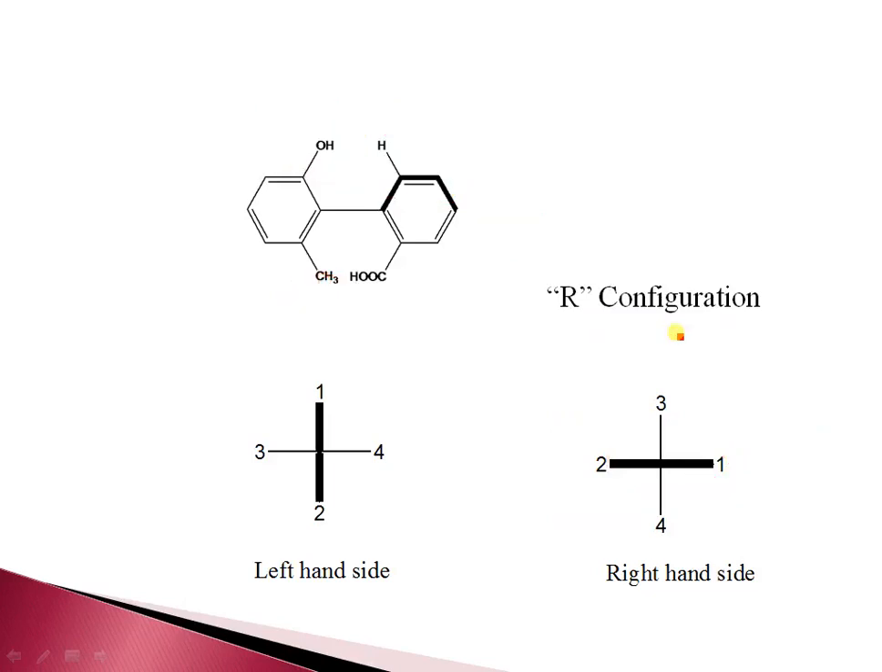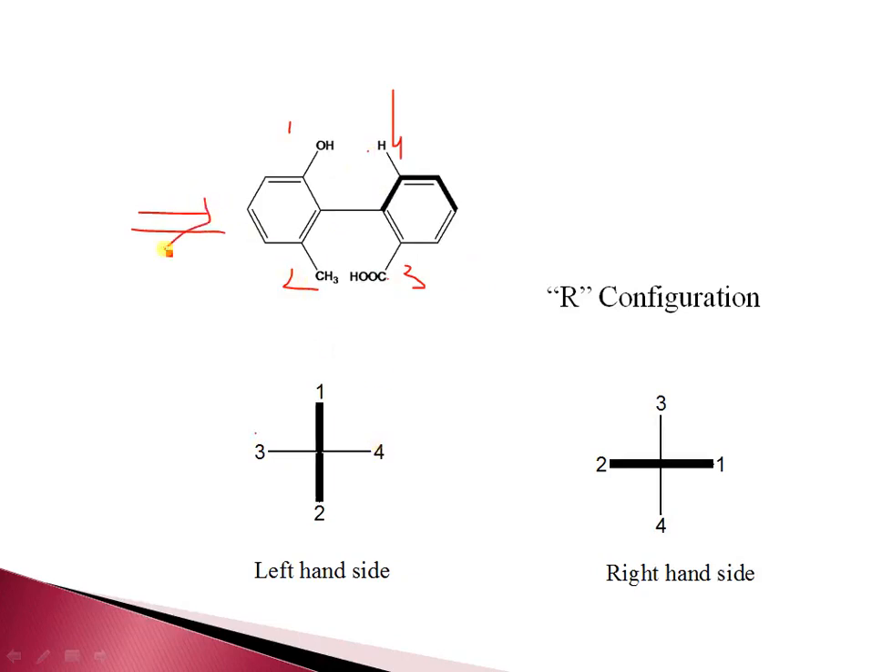I repeat again, assign the priority first to the nearest group, like this, from this side, the nearest groups like 1 and 2, and move far away in the same manner to 3 and 4, like this. Then the group from the wedge is written on the horizontal line. This wedge is on the horizontal line. Solid should be on the right side and dotted should be on the left side. This dotted should be on the left hand side and this should be on the right hand side.